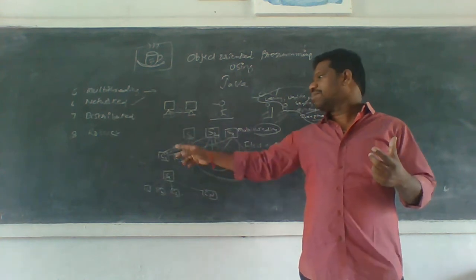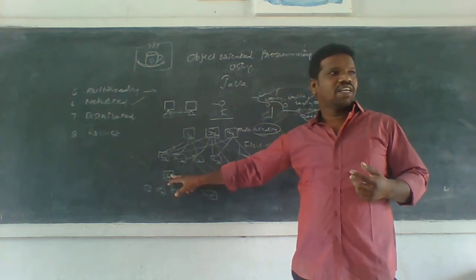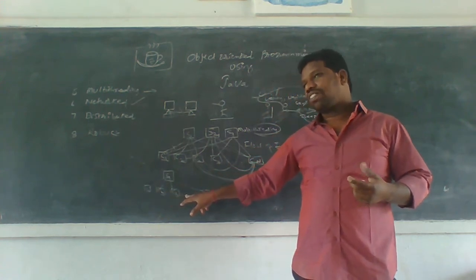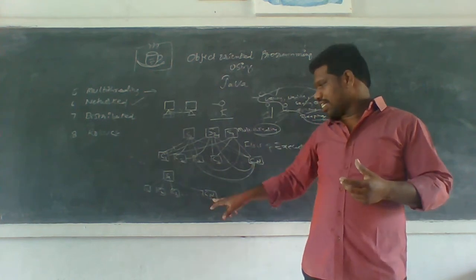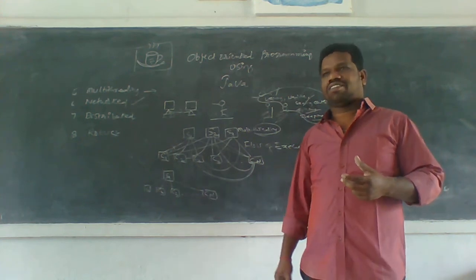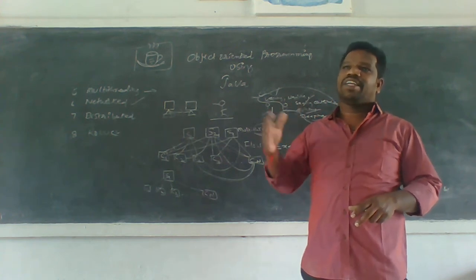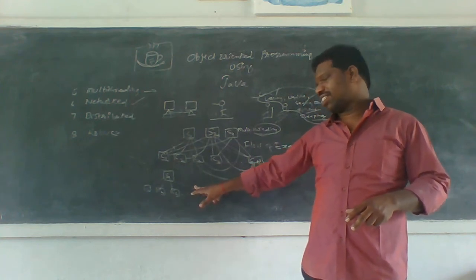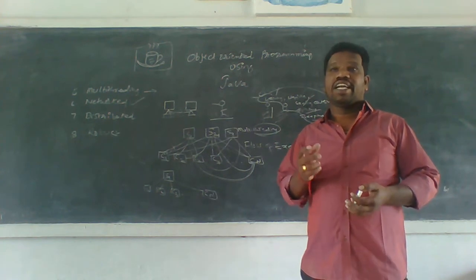For example, I have only one server, and these clients make requests to the server. S1 is busy with C1, C2, C3, and the others, C4, C6, C7, C10, are waiting. For example, there may be 10 lakh clients, and they keep waiting, waiting. At one point the connection will be cut and disconnected. That is called the deadlock state.